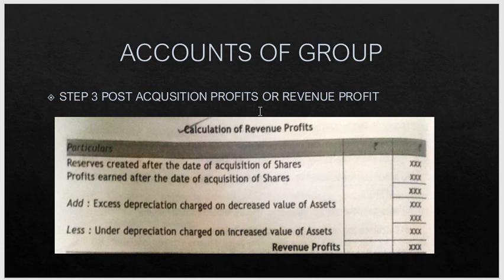With that balance you will add excess depreciation charged on decreased value of asset. That is, you will add the excess depreciation which is charged when the value of the asset is decreased. Then you will minus under depreciation charged on the increased value of asset. So any depreciation charged on the decreased value of the asset you will add, and any under depreciation charged on the increased value of the asset you will minus. So that will give you your revenue profit.